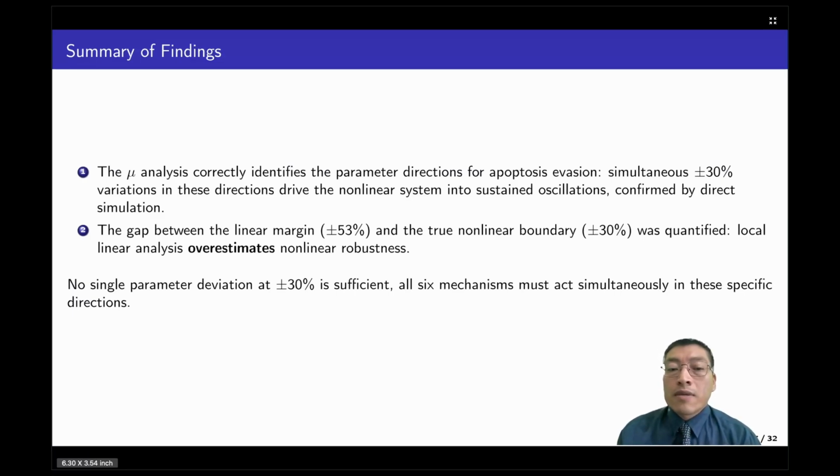So to summarize, the mu analysis correctly identifies the parameter direction that drives apoptosis evasion, and also we quantified the gap between the linear model and the nonlinear model. It is important to keep in mind that the variation of the parameters must be in the direction, and at the same time, that the mu analysis gave.